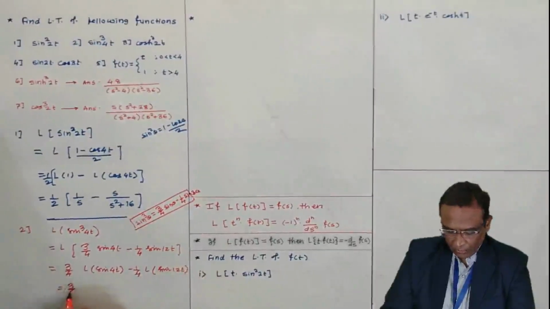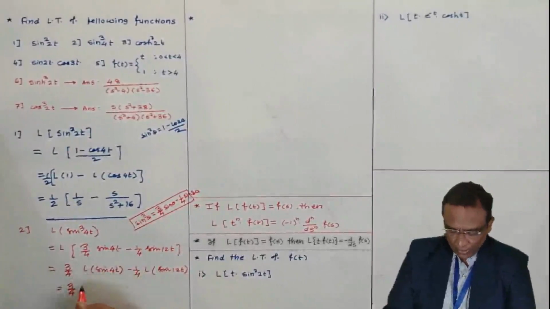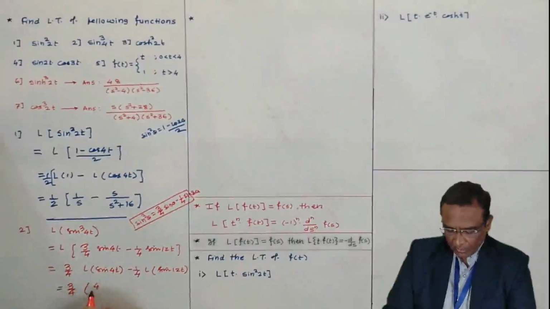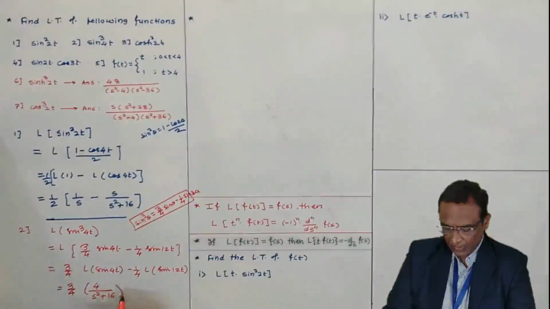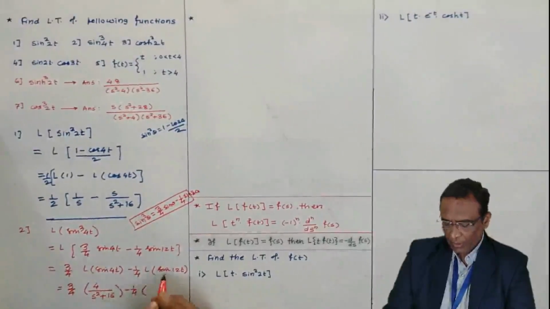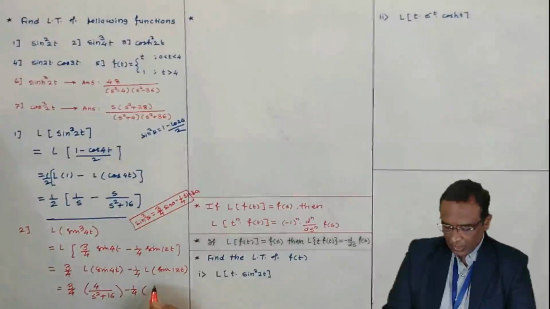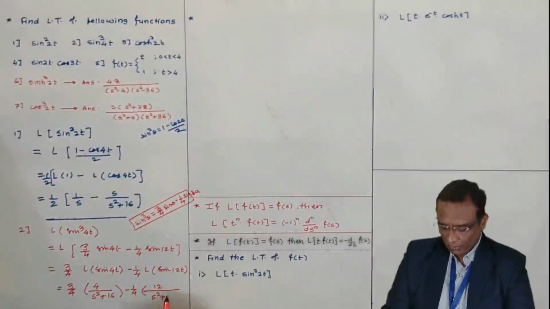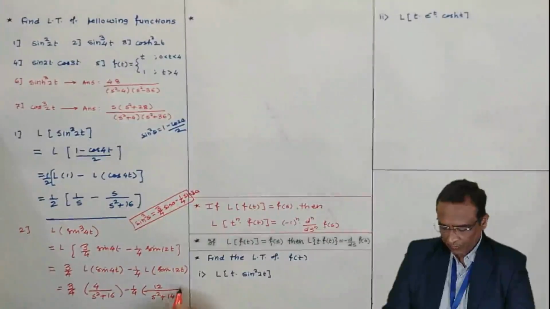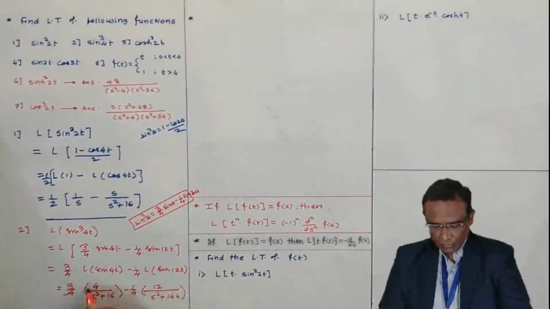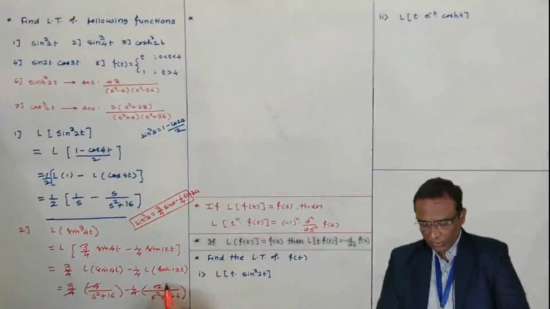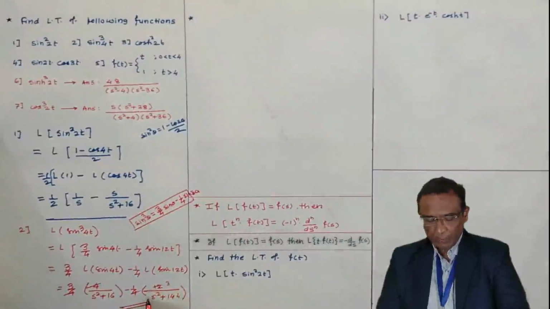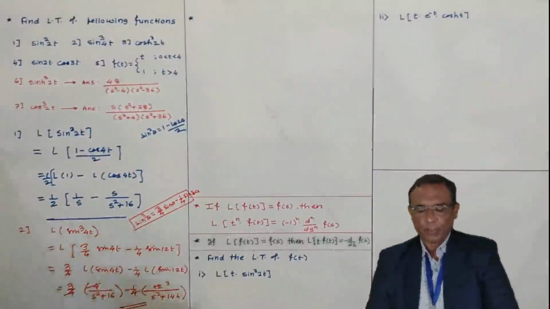Now, 3 by 4, Laplace of sin 4t is 4 divided by s square plus a square, meaning 4 square is 16. And Laplace of sin 12t is 12 divided by s square plus 12 square. 12 square is 144. So you may cancel this 4. These 4 3's are 12. So this is the Laplace transform of sin cube 4t.